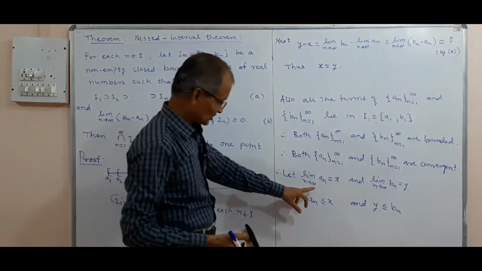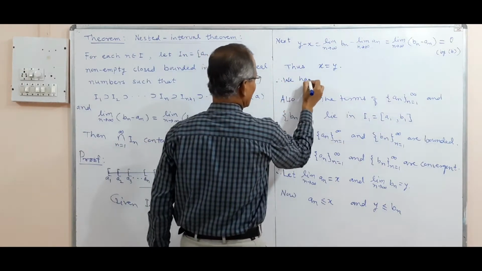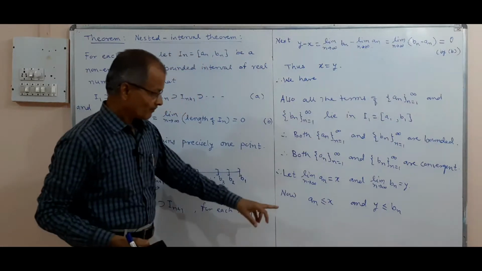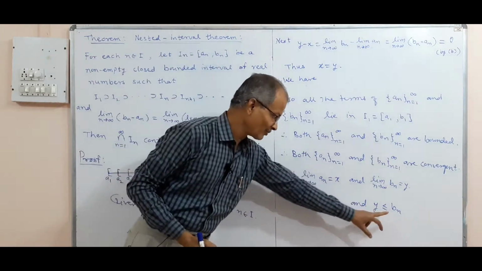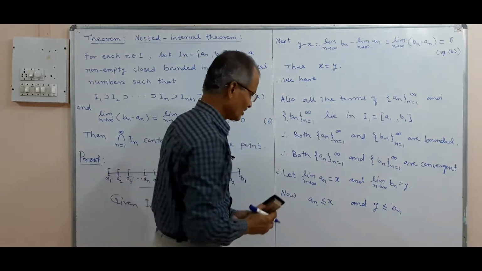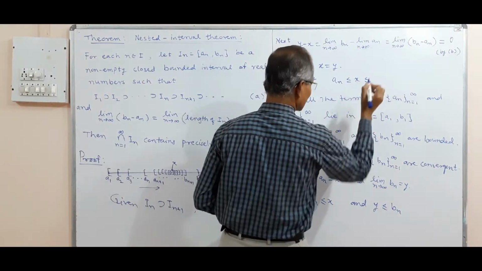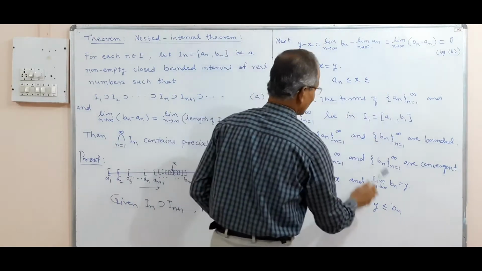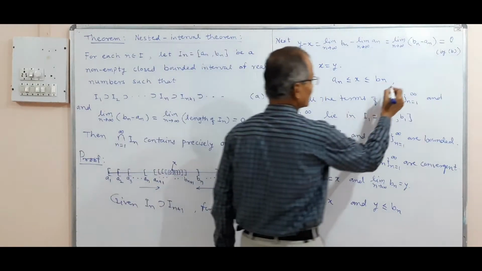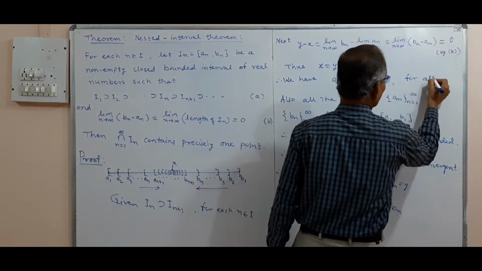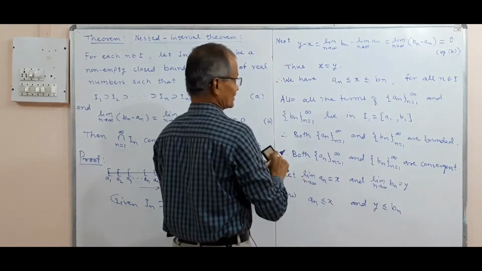And now from this, you observe what we have: an is less than or equal to x and y is less than or equal to bn, but y is the same as x. Therefore, we have an is less than or equal to x is less than or equal to bn, and this happens for all n belonging to the positive integers.